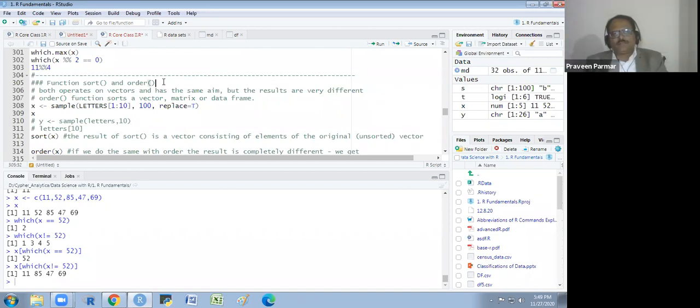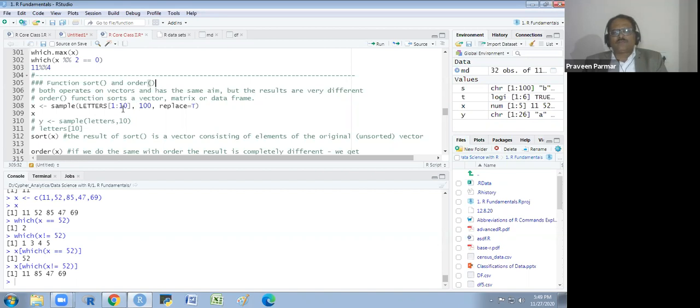Now the next functions are order and sort. Both operate on vectors and have the same aim, but the results are very different. The order function sorts a vector, matrix or data frame.